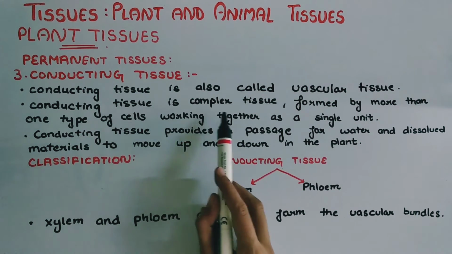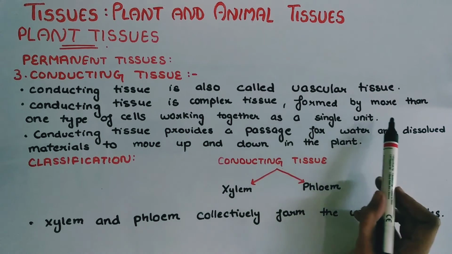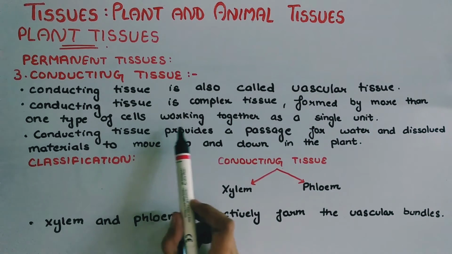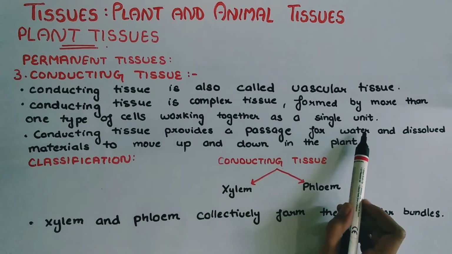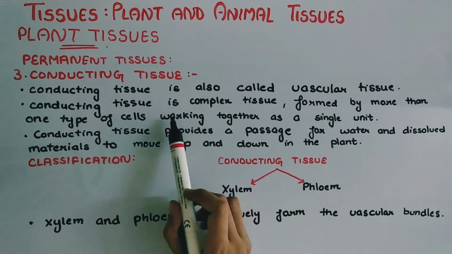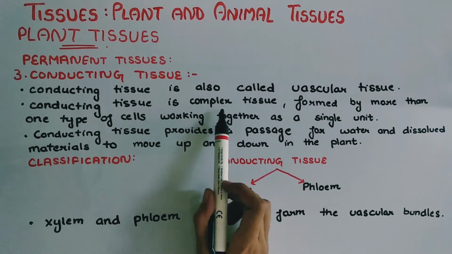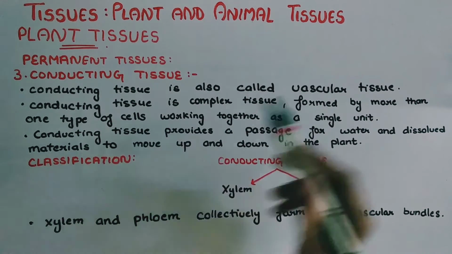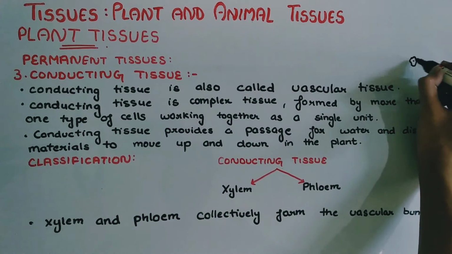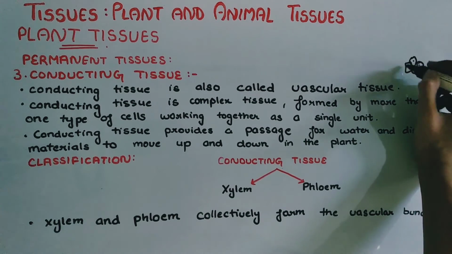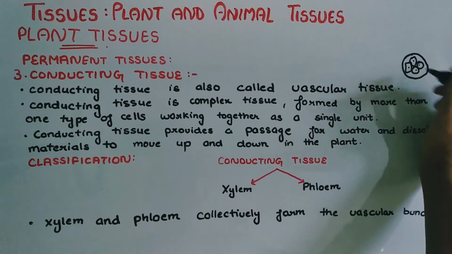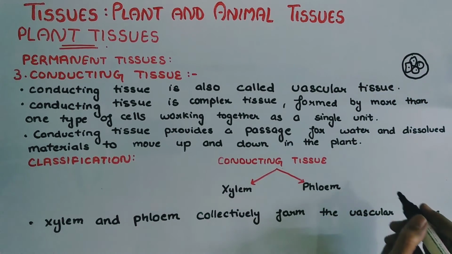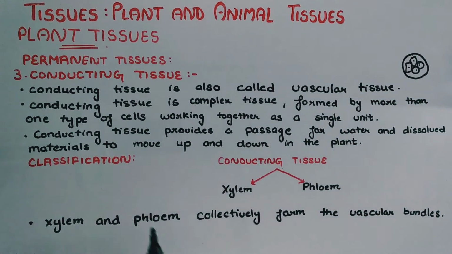Conducting tissue is a complex tissue formed by more than one type of cells working together as a single unit. Means conducting tissue is complex tissue. Why? Because it is formed by more than one type of cells, whether circular, spherical, or oval. Many types of cells work together as a single unit to perform particular functions.